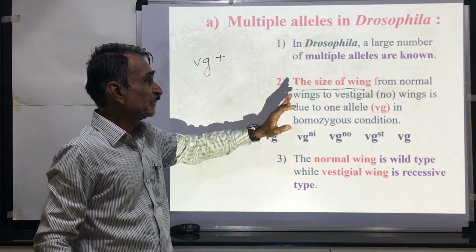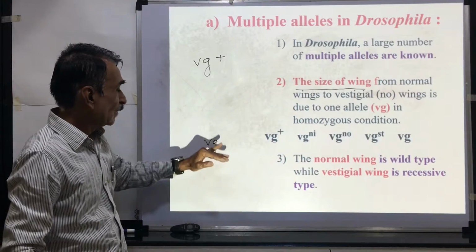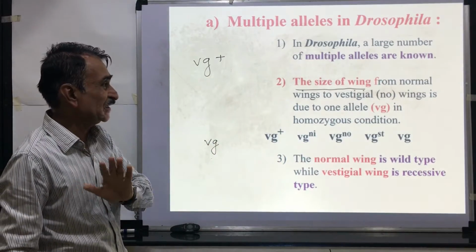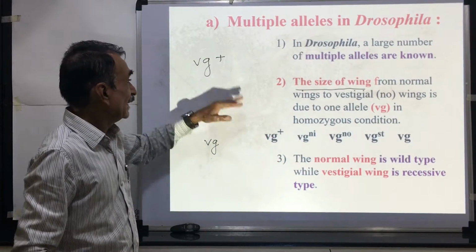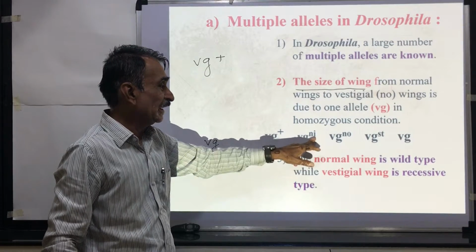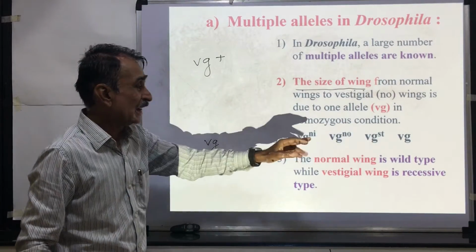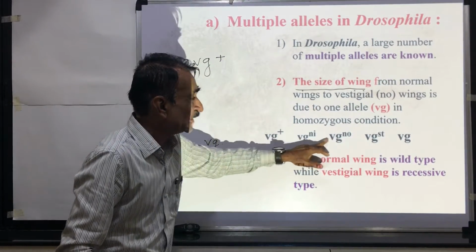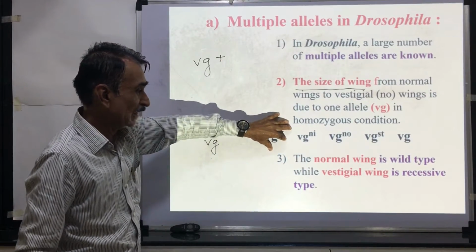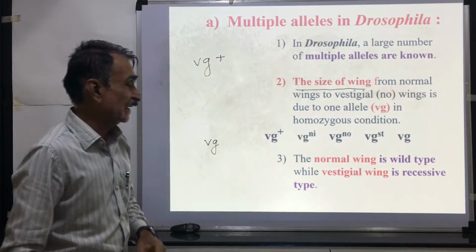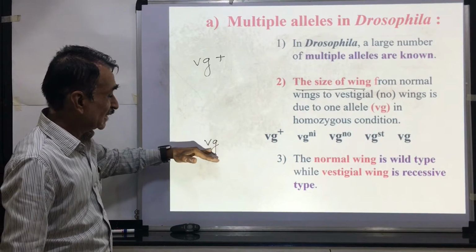So regarding the size of the wing, from this wild type allele normal wings are produced. From this vg, there are no wings or vestigial wings are produced. Here you can see vg plus. This is the wild type. Then this is mutated into vg Ni, vg NO. This is mutated into vg ST. And the last one is vg. This is a series of multiple alleles. The normal wing is wild type, while the vestigial wing is the recessive type.